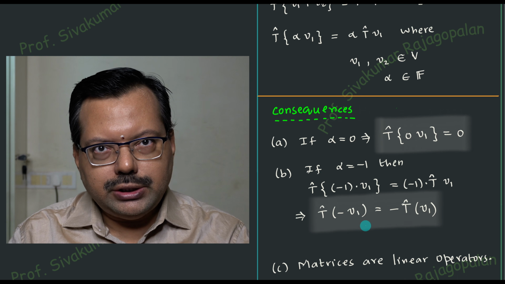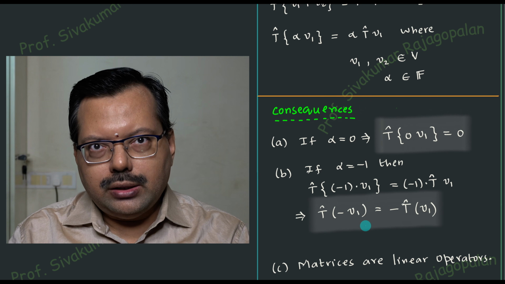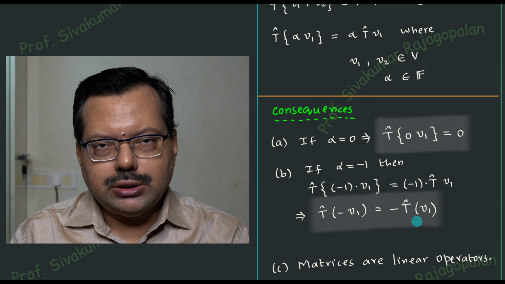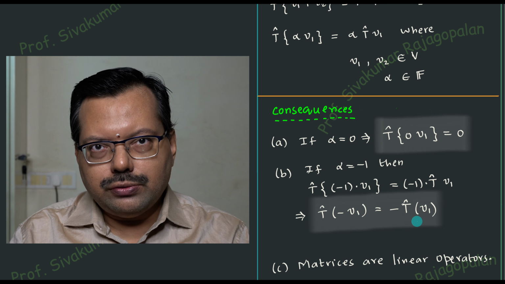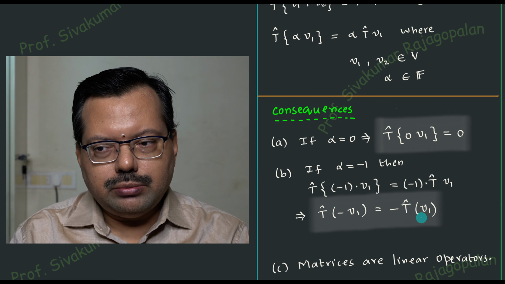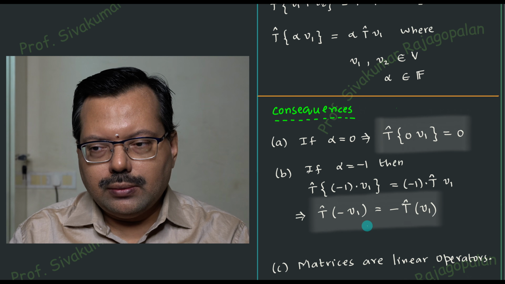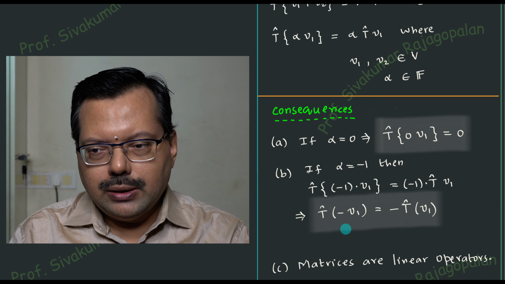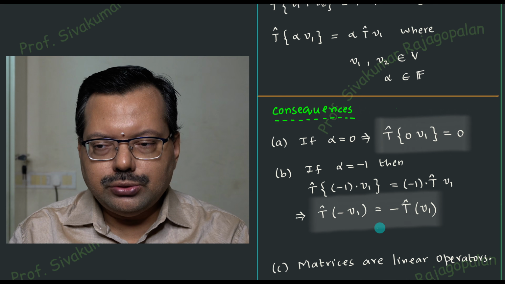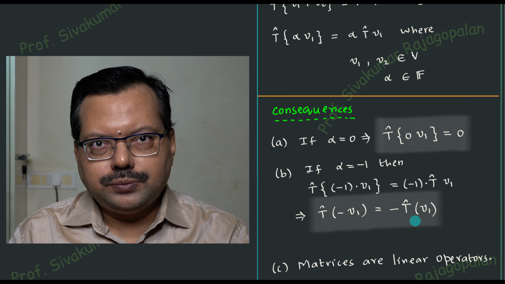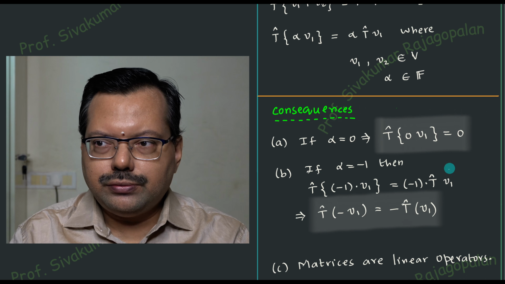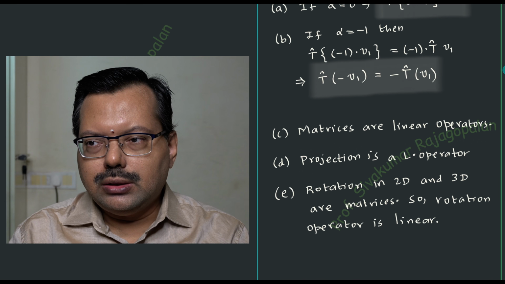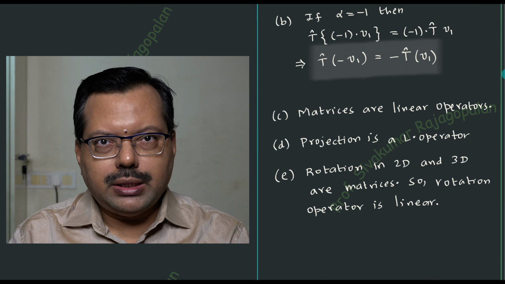You have the definition for the even function and the definition for the odd function. So this particular expression looks like the definition for the odd function, f of minus x equal to minus of f of x. So that's how it looks, and therefore this is a little easier to remember, and sometimes this also can be used as a testing mechanism for the verification of linearity. And as I already told you why these linear operators are important.